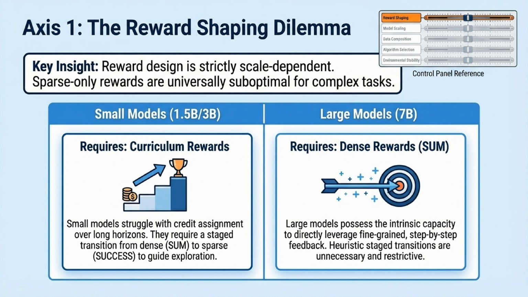Our key insight is that reward design is strictly scale dependent, and sparse-only rewards are universally suboptimal for complex tasks. Small models at the 1.5B and 3B scale struggle with credit assignment over long horizons, so they require a curriculum reward, a staged transition from dense feedback to sparse feedback to guide their exploration. Large 7B models, however, possess the intrinsic capacity to directly leverage fine-grained, dense rewards, making those heuristic staged transitions unnecessary and restrictive.